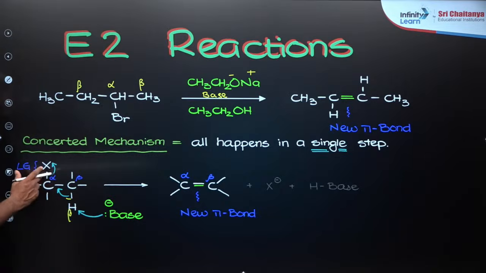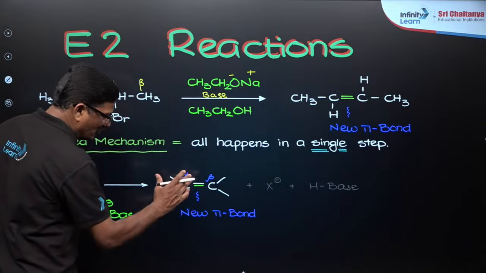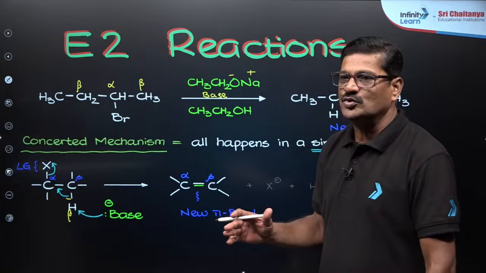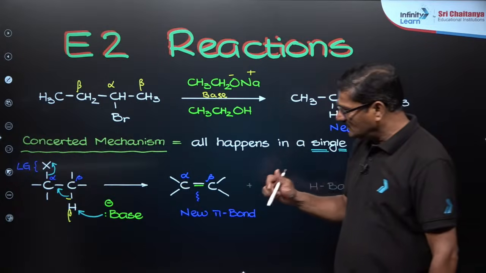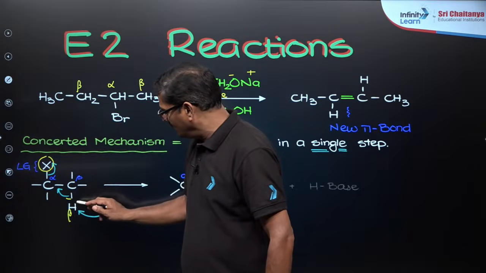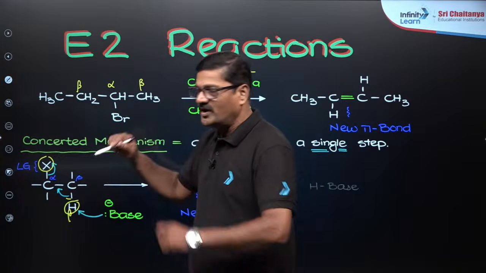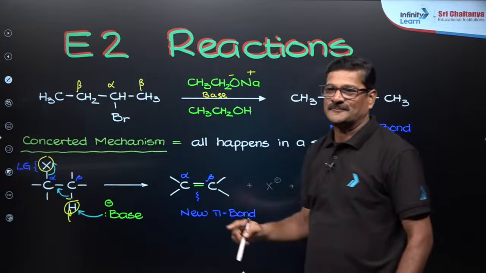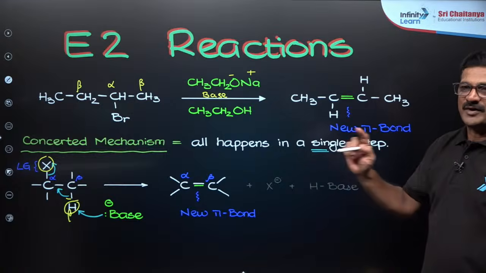So it is a concerted mechanism. This is a leaving group, so that you are going to get a new pi bond formed here. So this reaction is called an E2 reaction. See, in this E2 reaction, the leaving group and the beta hydrogen should be anti in direction, opposite, anti in direction. That is the key point.